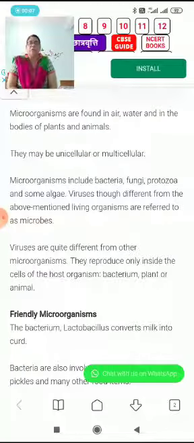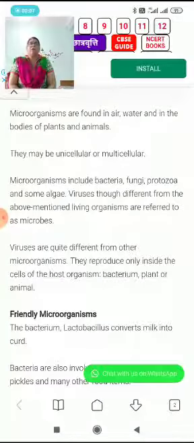Microorganisms are of two types. Some microorganisms act as our friends. They help in many of the life activities, and some microorganisms cause problems and diseases for plants as well as for animals, destroying many things, so they are counted as foe. So first we will talk about the friendly microorganisms.